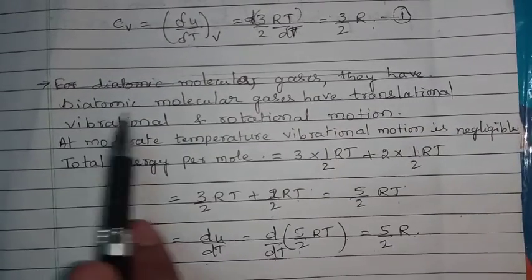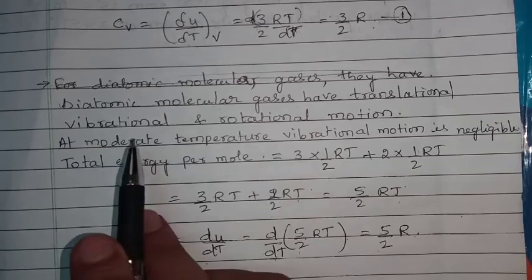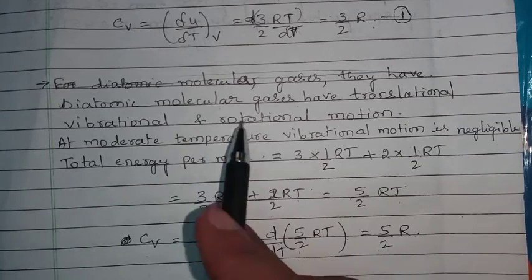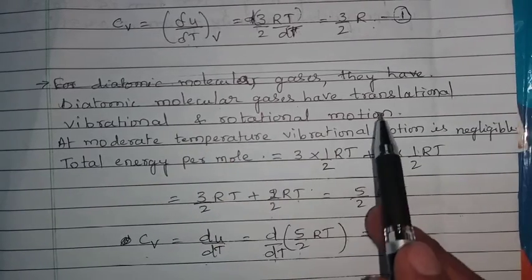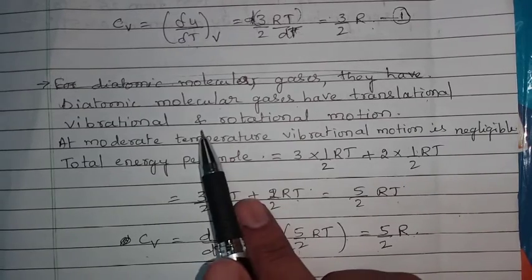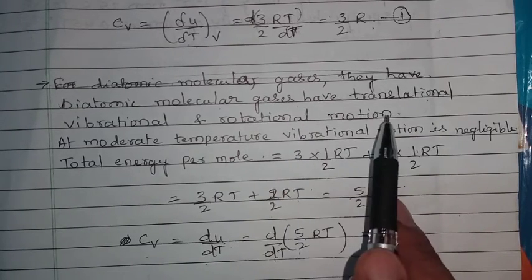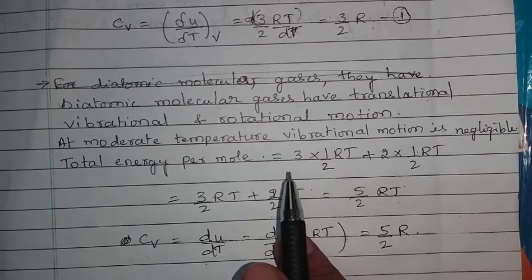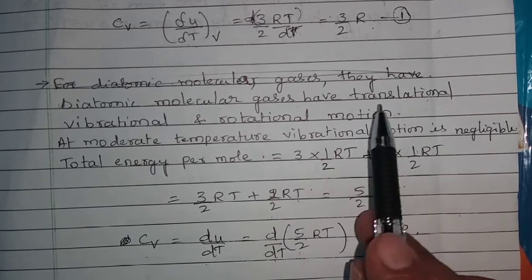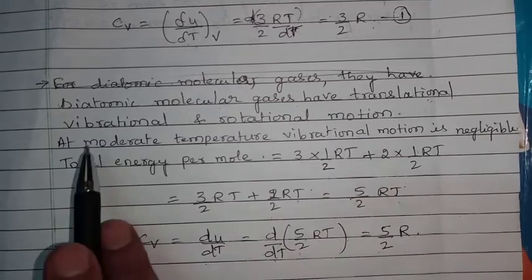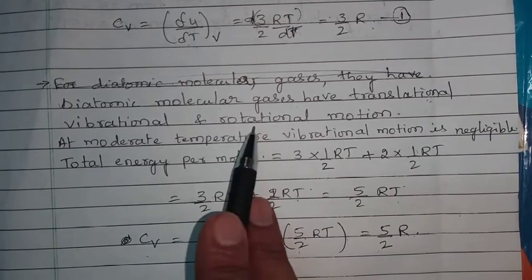Next, diatomic molecular gases. Diatomic molecular gases have translational, vibrational and rotational degrees of freedom. They can travel in a straight line, they can vibrate, they can rotate.